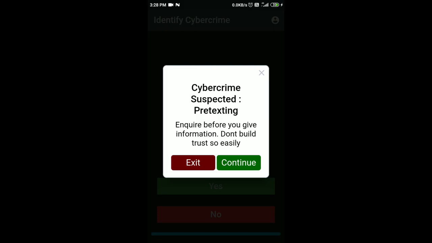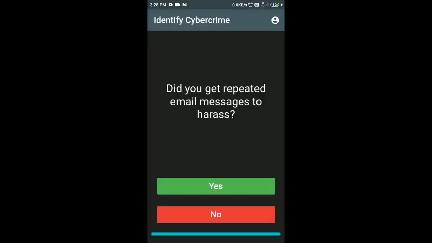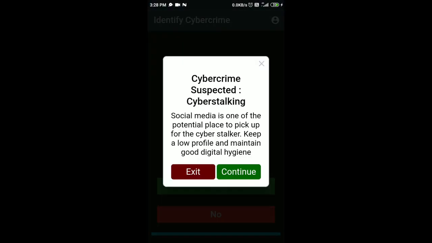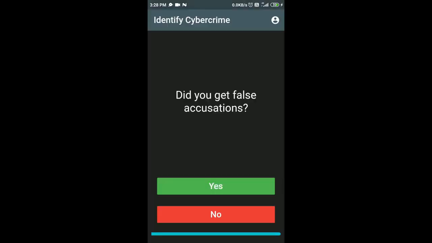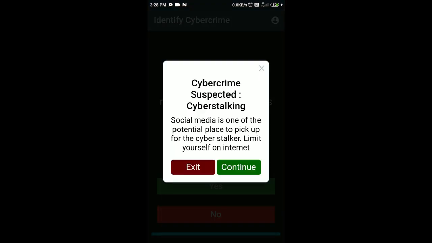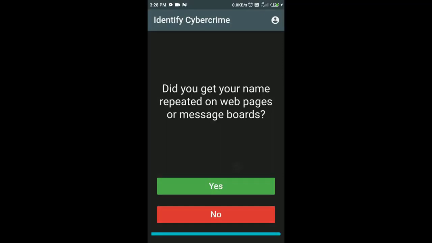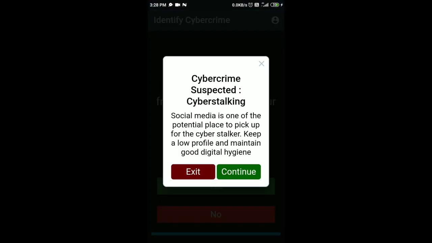In this app there are 22 different types of questions from which 8 different types of cybercrimes are detected. In future you can also add other questions, and adding questions in this app is very easy, and at any point the user can press the exit button and exit the app.